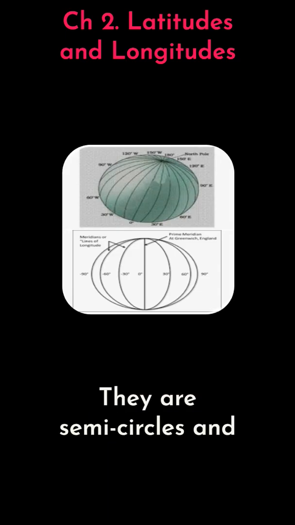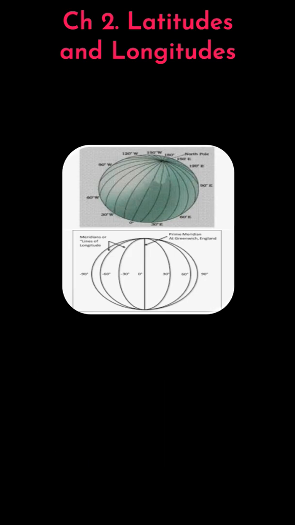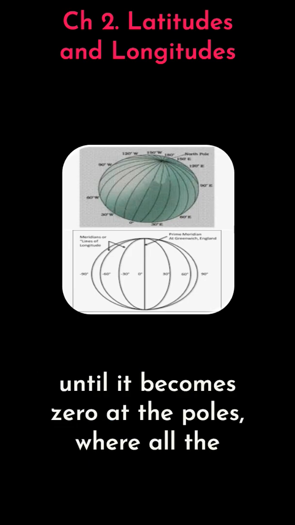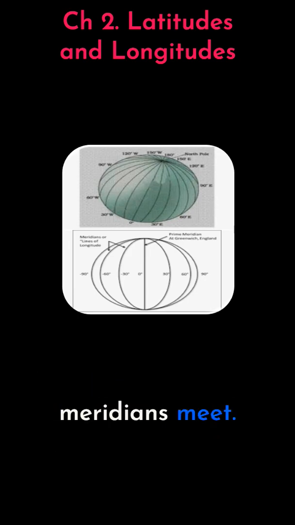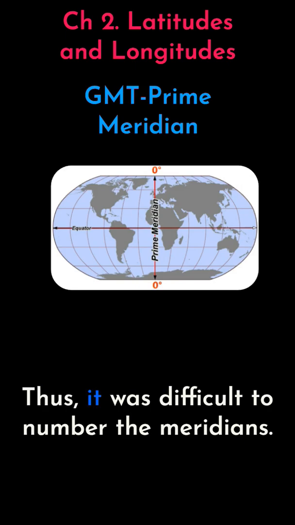They are semicircles and the distance between them decreases steadily polewards until it becomes zero at the poles where all the meridians meet. Unlike parallels of latitude, all meridians are of equal length. Thus, it was difficult to number the meridians.